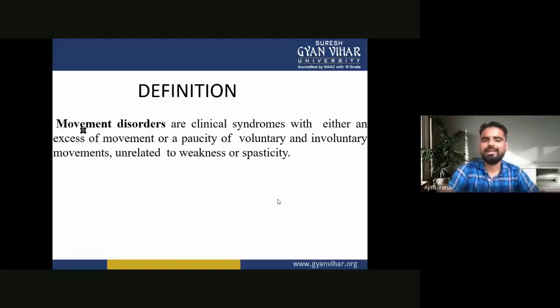Movement disorders are clinical syndromes with either an excess of movement or a paucity of voluntary and involuntary movements unrelated to weakness or spasticity. So, movement disorders are clinical syndromes with either an excess of movement or a paucity of voluntary and involuntary movement unrelated to weakness or spasticity. This is the definition of movement disorders.